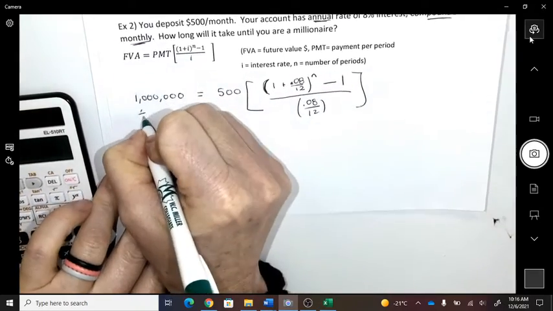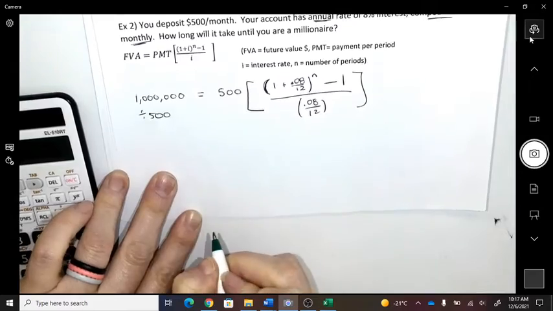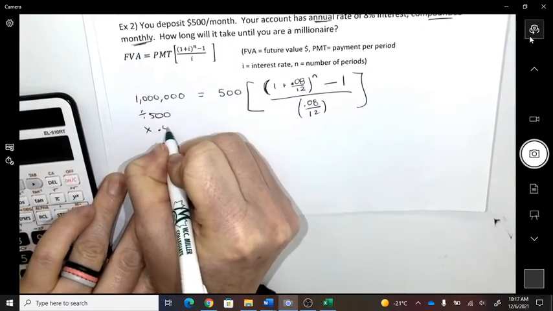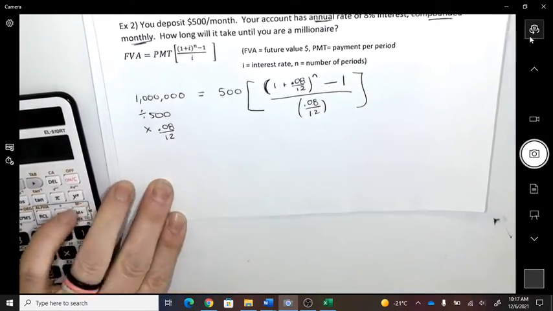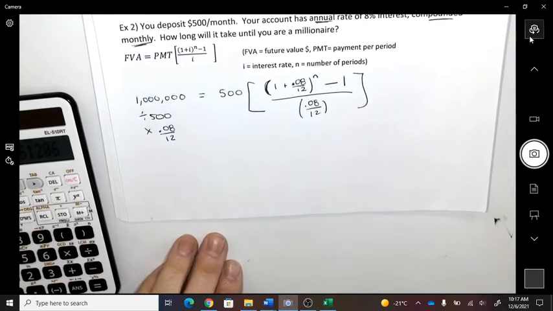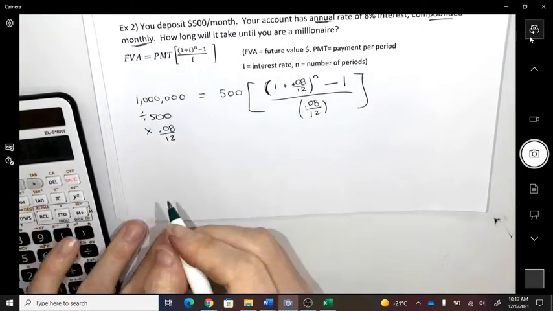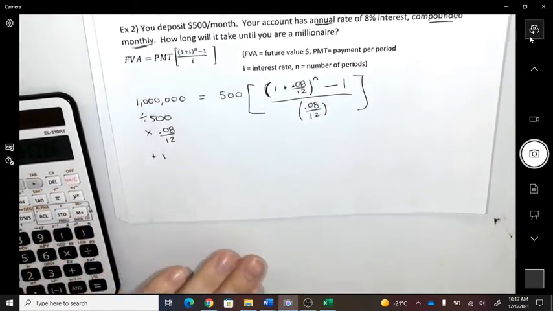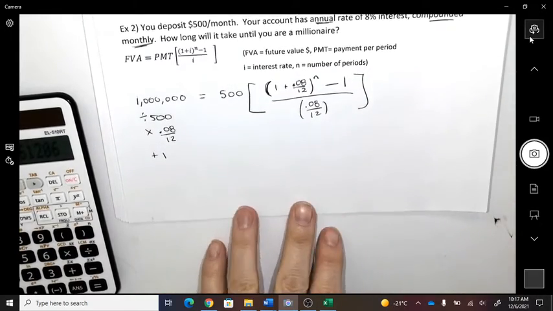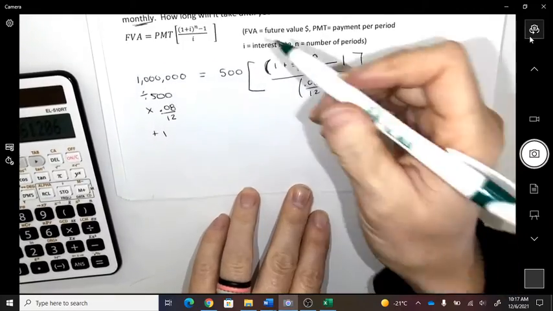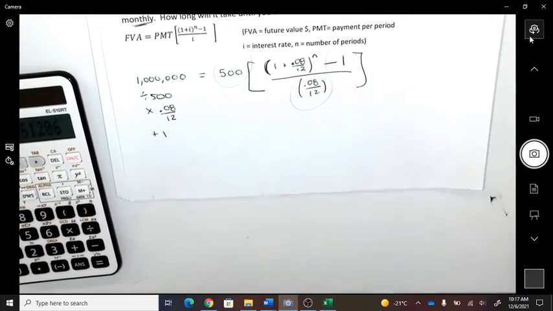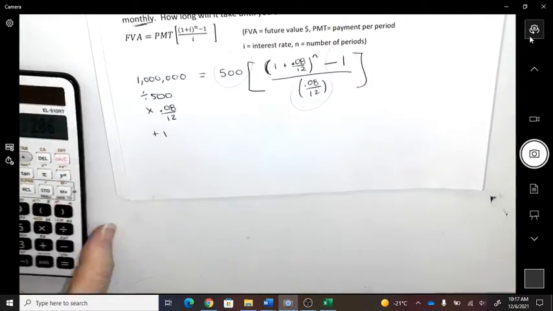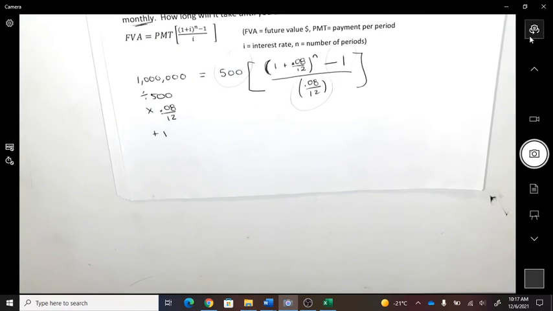I'm going to divide it by 500, times it by that fraction, and then add 1. I'm going to do all 3 of those things at the same time. Is that okay? Do you see what I'm doing? I'm getting rid of this, this, and that. But you have to do the plus 1 at the end of it, right? So 1 million.